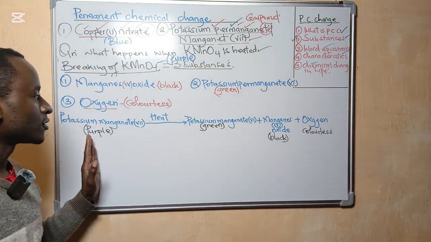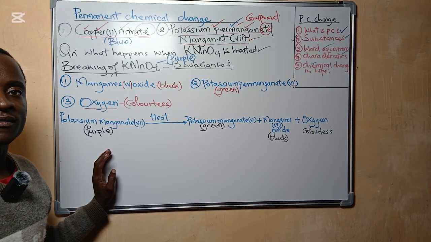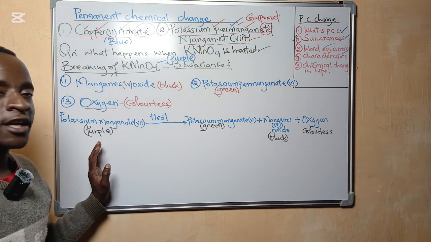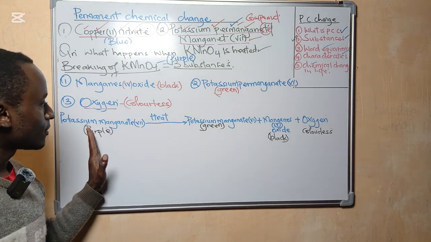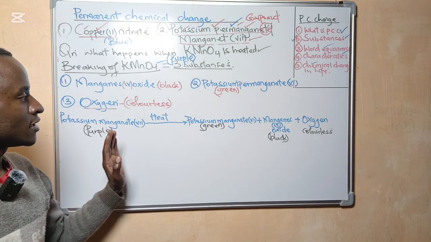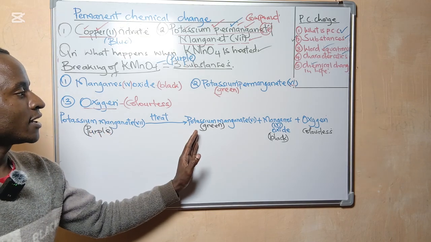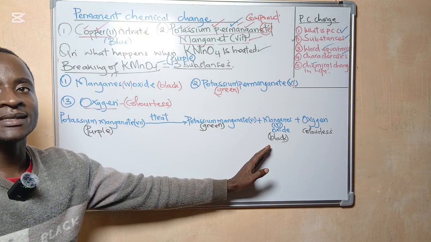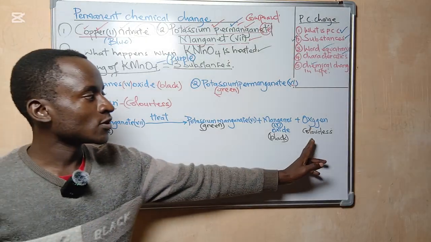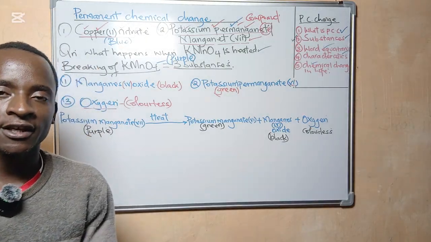heating a purple substance. Then during heating, the learner realized that the purple substance formed a green-black substance, and a colorless gas was produced during heating.